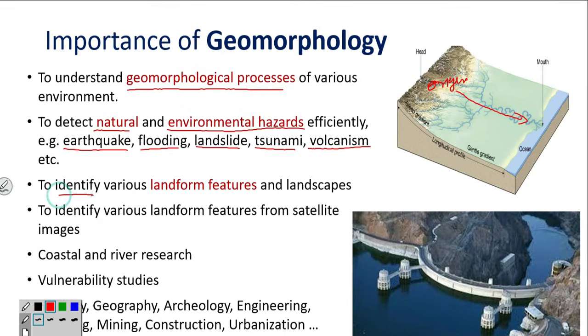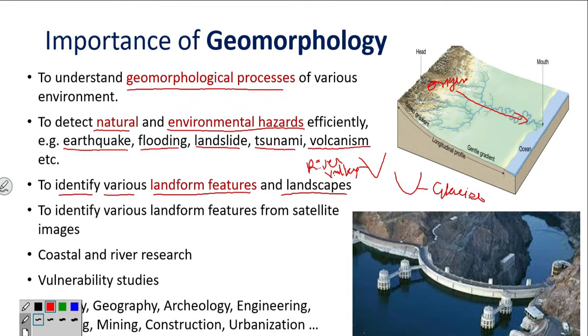To identify various landform features and landscapes. Identify means how the hillocks are formed, how the valleys are formed. These are all landforms, land and form, in shape and size, maybe a U shape valley. Generally a river has a V shape valley, this is a river valley, and the U shape valley will be of a glacier valley.